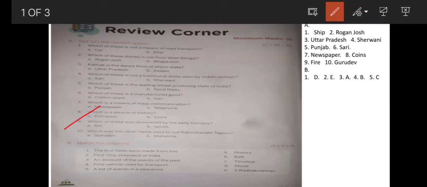9. Which of these was discovered by the early humans? The answer is fire. Fire was discovered by the early humans, and after discovering fire they started cooking food, and they used the fire for protecting themselves from the wild animals, and also to keep themselves warm. So the answer for question number 9 is fire.